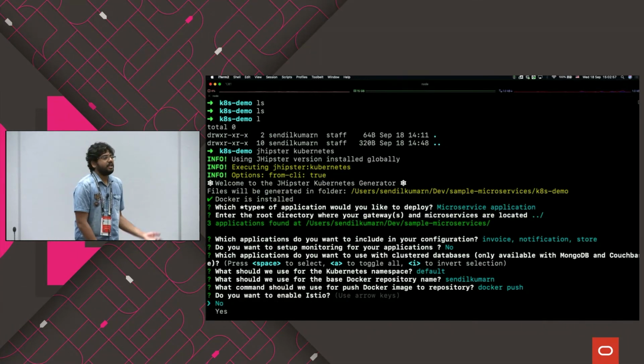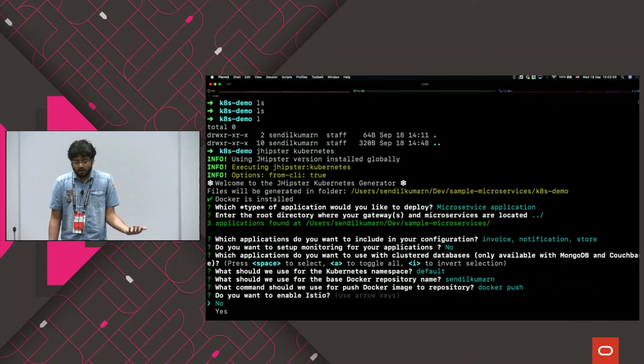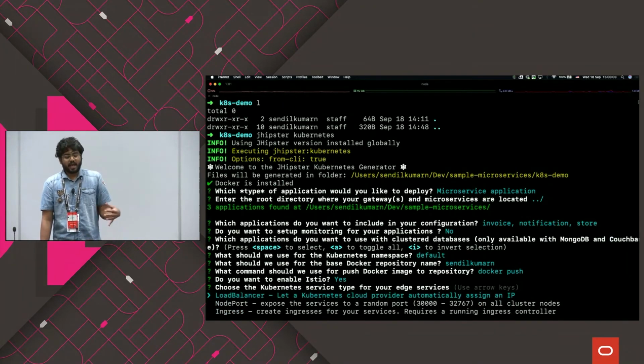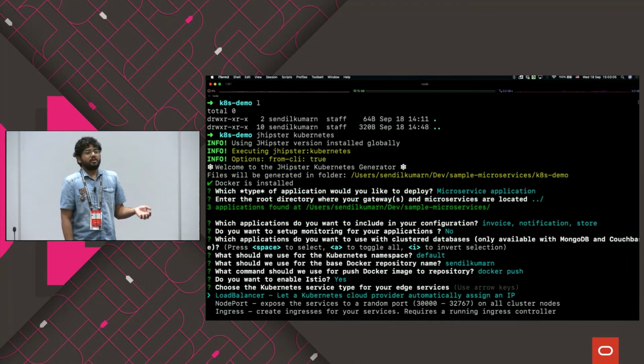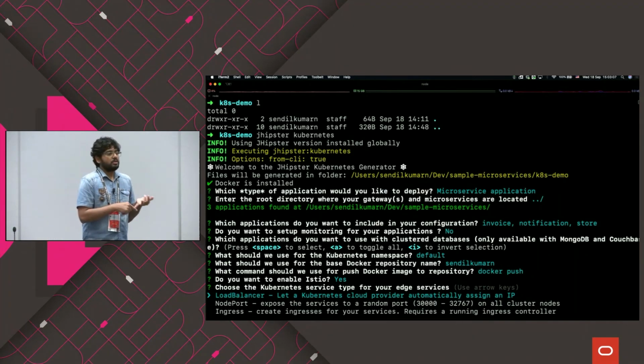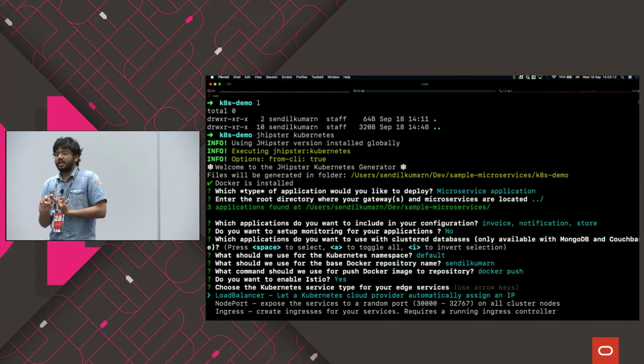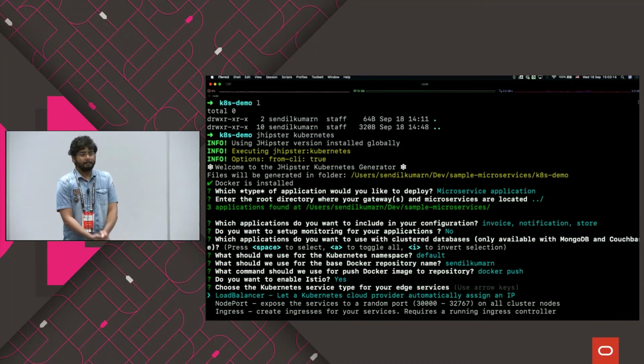And then it asks whether you want to enable Istio. So you can enable Istio here. So let's say yes. And once you've said that, it asks you what kind of service type you want to use: whether you want to use load balancer, node port, or ingress. Any Kubernetes users, can you specify the difference between these three?